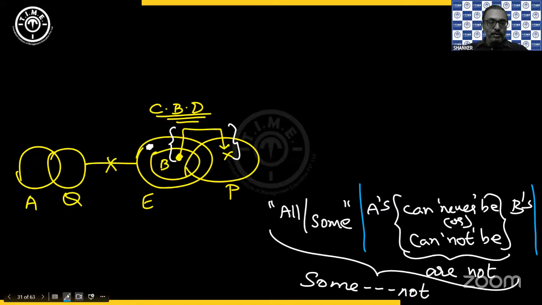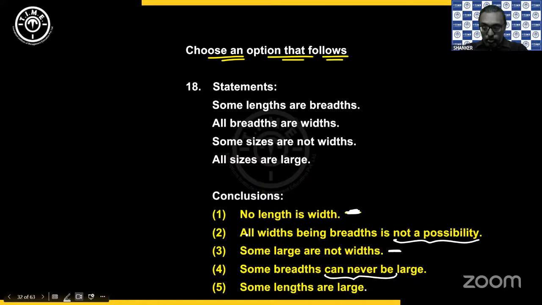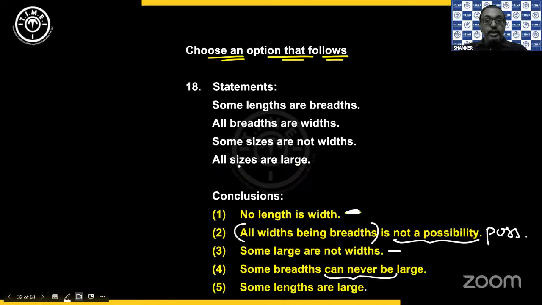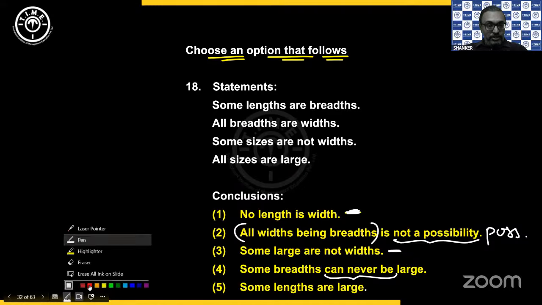Okay. Right. Okay, Divya, only two. All right, let's check that. Let's check the second one directly. It's a possibility. So we have all widths being breadths. Can I take the complete W inside B? All widths being breadths. Is it possible? It is definitely possible. I already have all breadths are widths, that is given here.